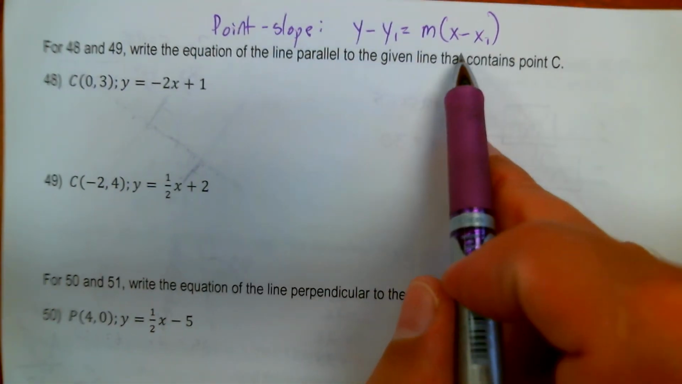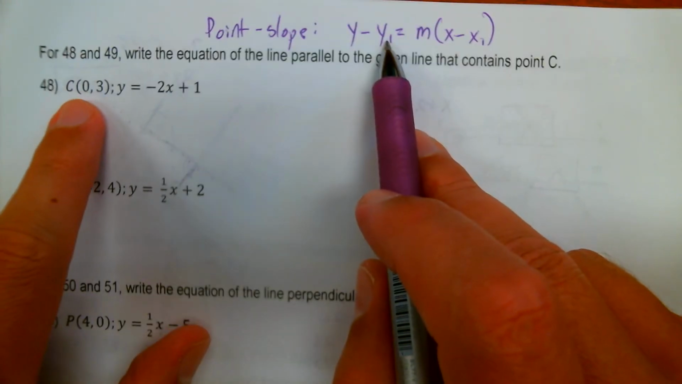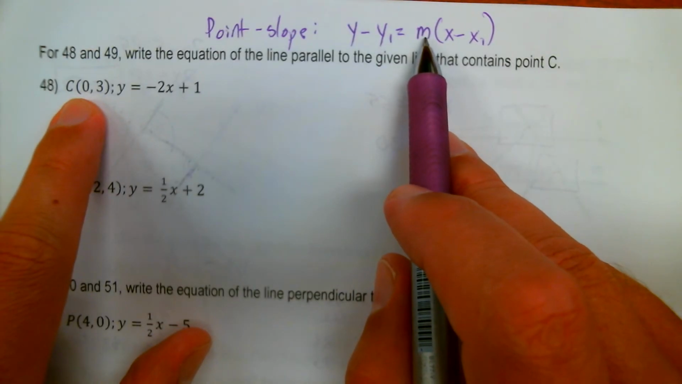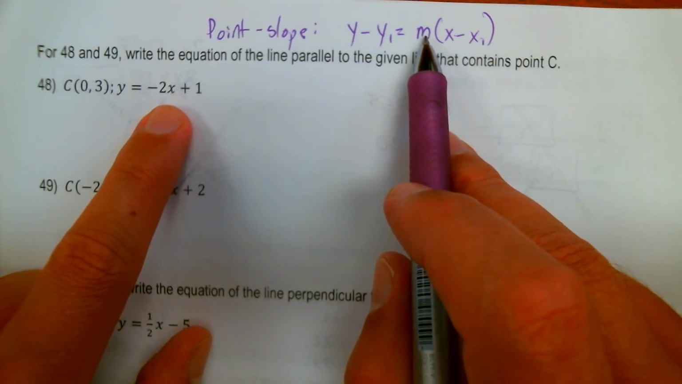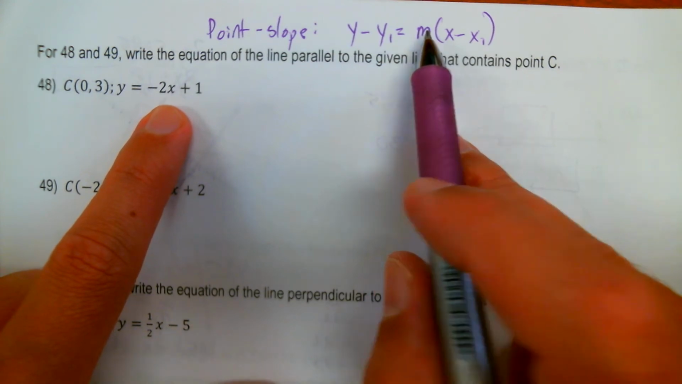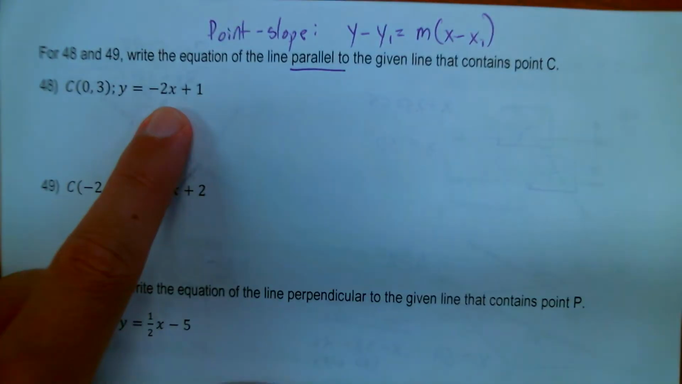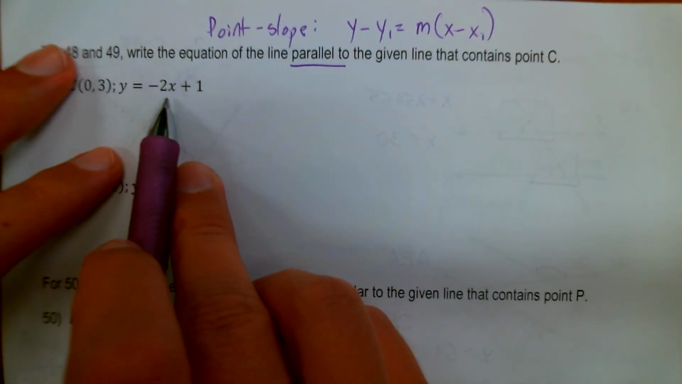The y and the x are just your generic variables. The x1 and the y1 are the point that we're going through, and then we have to find the slope of this line and determine whether we want it to be the same or the negative reciprocal, depending on whether it's parallel or perpendicular. These first couple of ones want us to find a line that's parallel to that line.